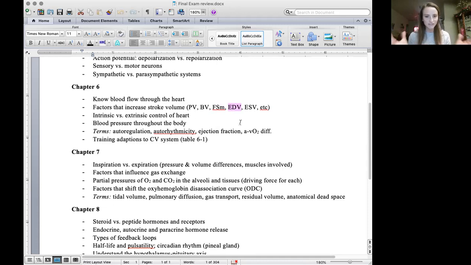And then as those ventricular fibers stretch, they're going to contract. And that is going to decrease ESV, end systolic volume, which is the amount of blood left over. And then stroke volume is going to increase too. This may be one of the trickiest concepts, understanding the factors, those cardiac terms. So just knowing the definition of those first, and then knowing the relationship between all of those.